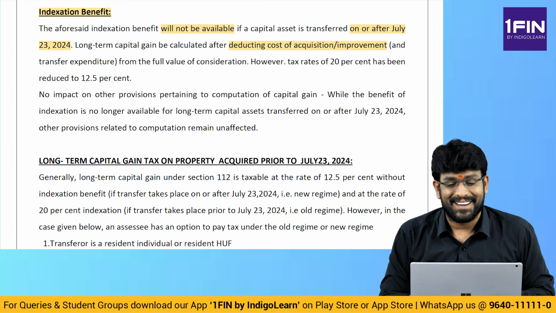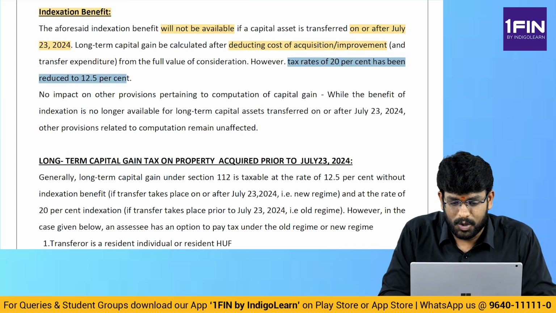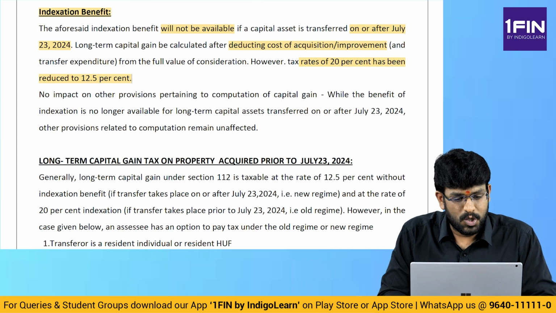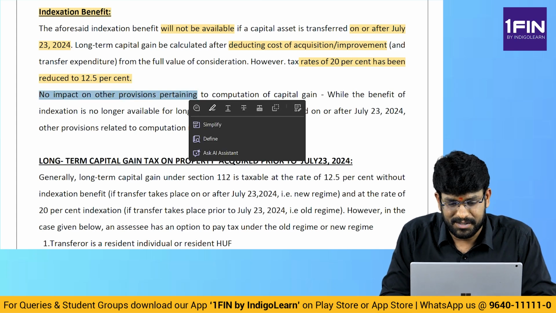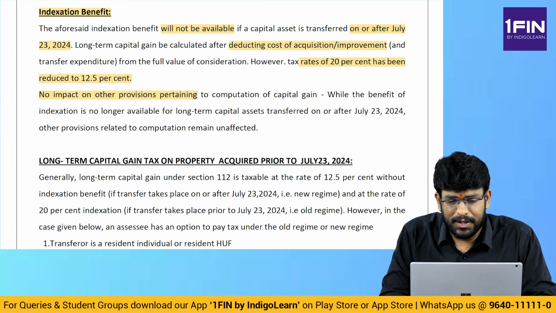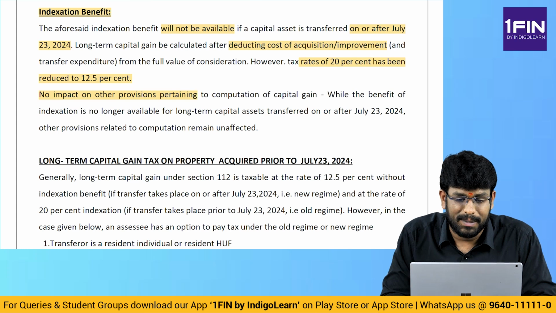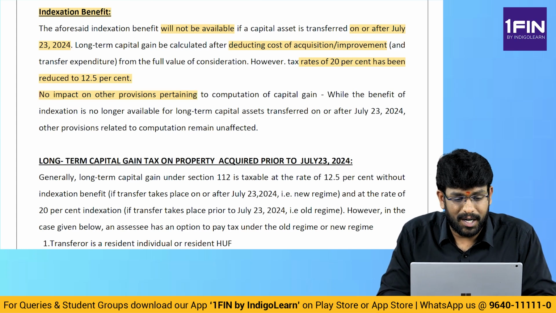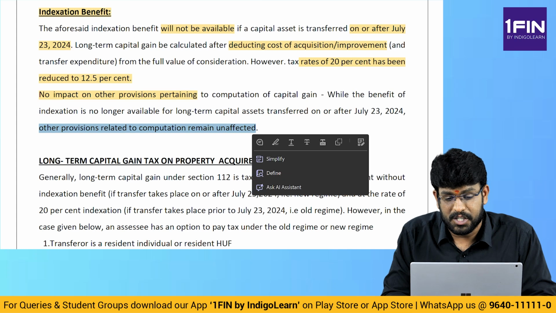That concept is gone. And the rate of tax is not 20%, it is just 12.5%. And there is no impact on other provisions. While the benefit of indexation is no longer available for long-term capital asset transferred on or after July 23rd, other provisions relating to computation are unaffected.